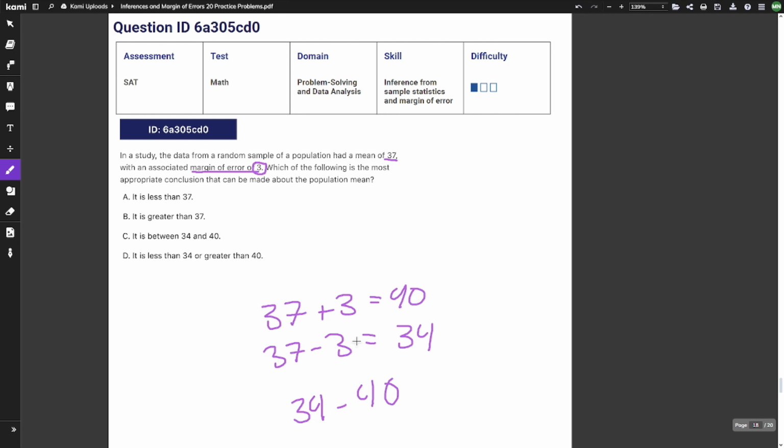Let's look at our answer choices. It is less than 37. Well, that doesn't include our range, so no. It is greater than 37. Once again, not a range, so no. C. It is between 34 and 40. Yep. It is less than 34 or greater than 40. That's also not in our range, so no.